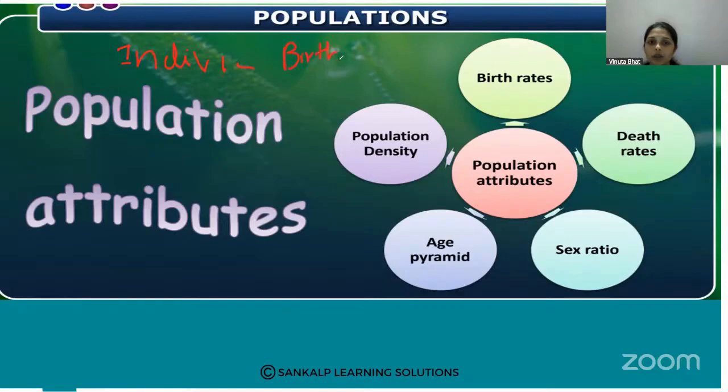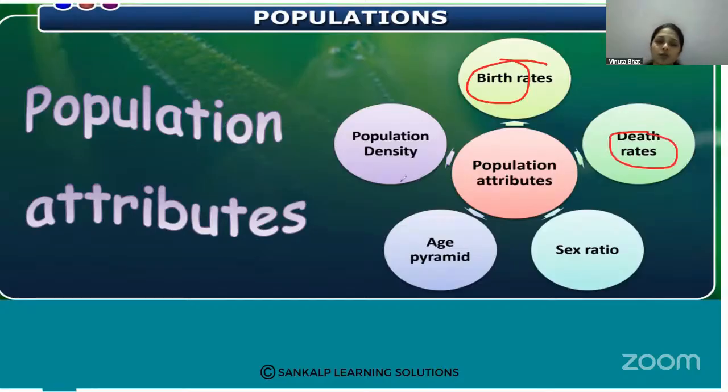Here the population shows some attributes, so it has birth rate and death rate. That is the population attribute that we can observe in the population.